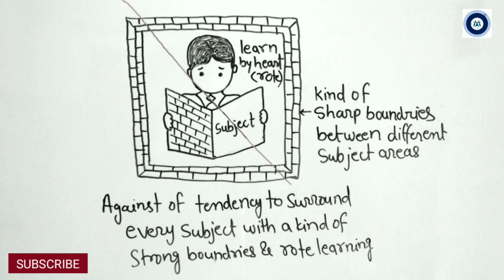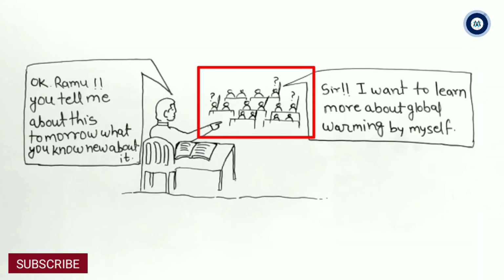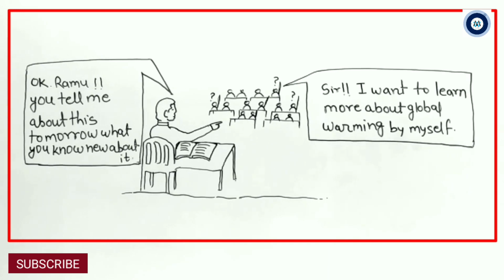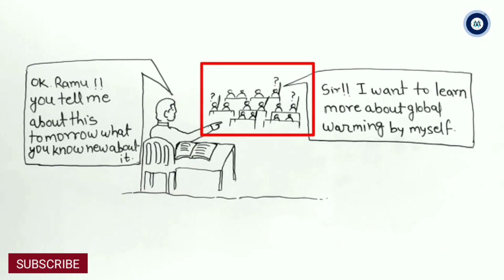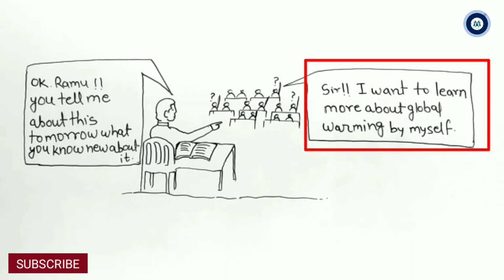That is why NCERT has also said that the success of this effort depends on the steps that school principals and teachers will take to encourage children to reflect on their own learning and to pursue imaginative activities and questions. Now you can see in this first diagram, a teacher is teaching some children of his school. One of them, whose name is Ramu, tells his teacher, sir, I want to learn more about global warming by myself, and I want to prepare a report on this.